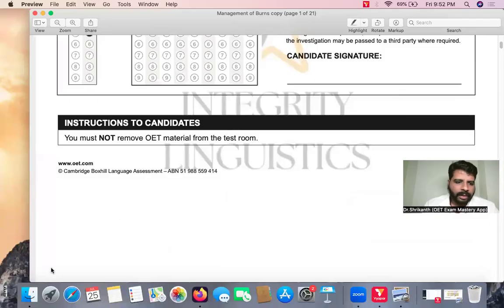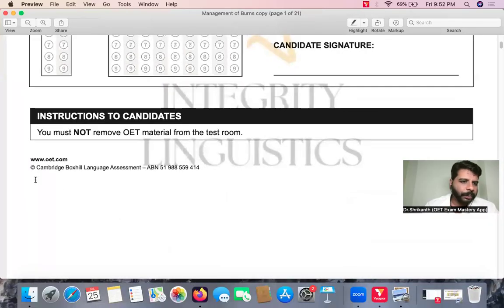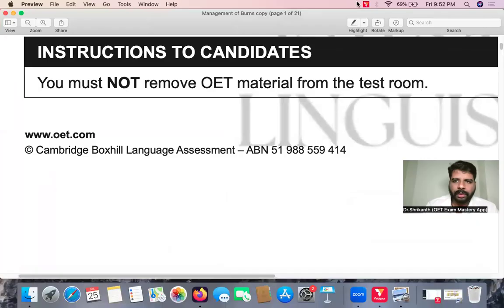As you can see, on your examination day, you will definitely be able to see this logo. So what's the logo over here? Cambridge Boxhill Language Assessment. So remember, the OET is designed for medical professionals. Only a person with decent English language skills and qualities of a good medical professional will pass the OET.